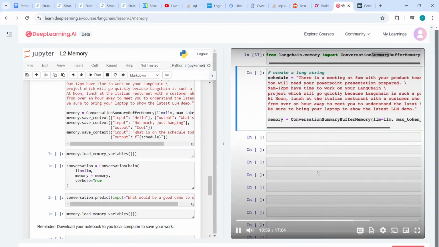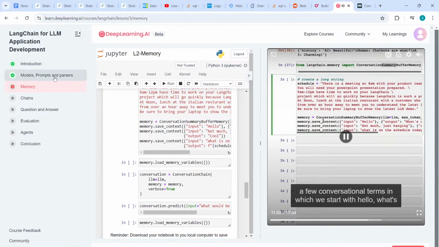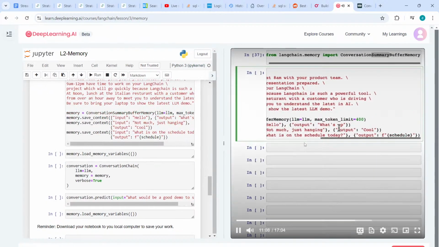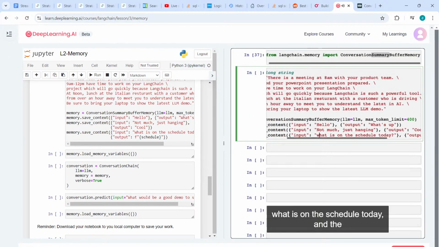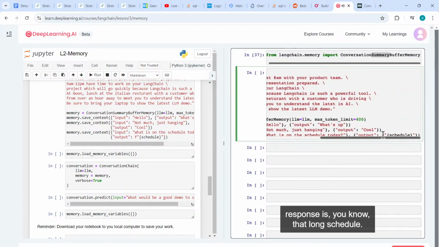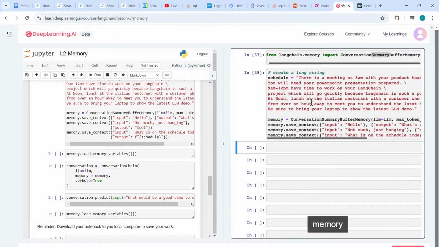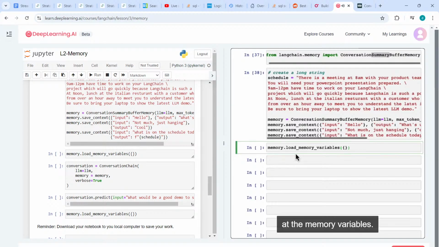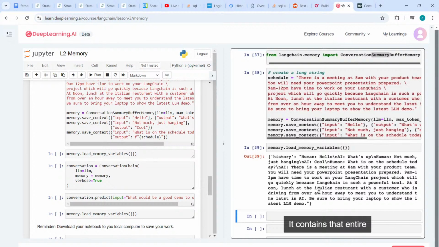I'm going to insert a few conversational terms in which we start with "hello," "what's up," "not much, just hanging," "cool," and then "what is on the schedule today?" And the response is that long schedule. So this memory now has quite a lot of text in it. In fact, let's take a look at the memory variables. It contains that entire piece of text because 400 tokens was sufficient to store all this text.